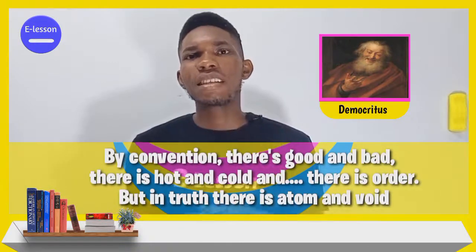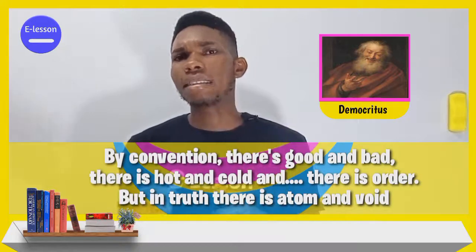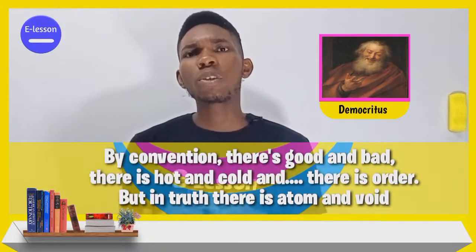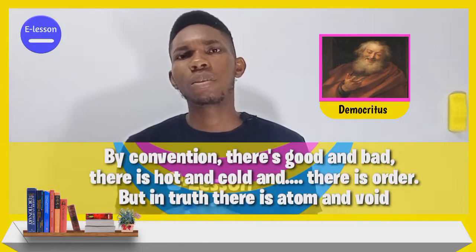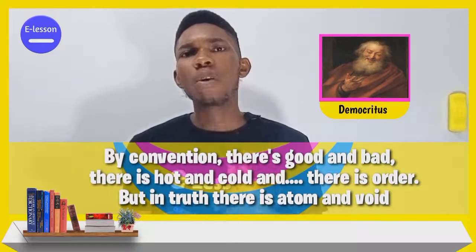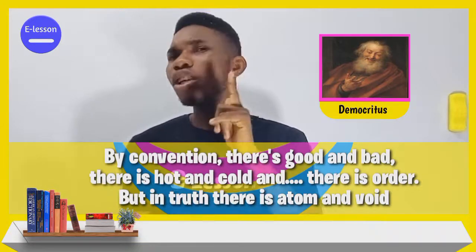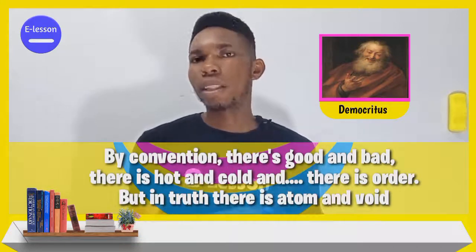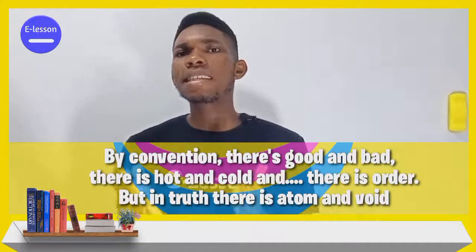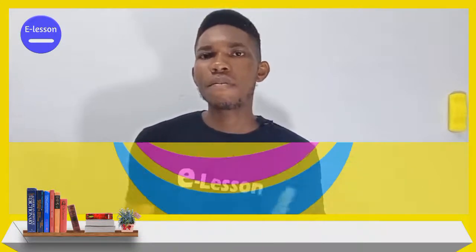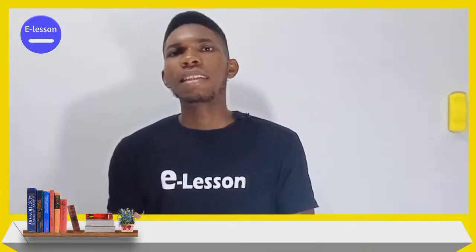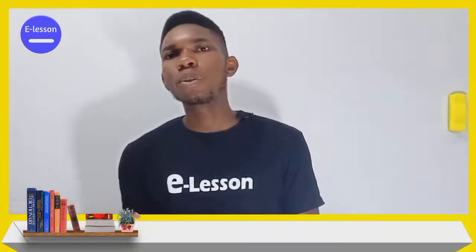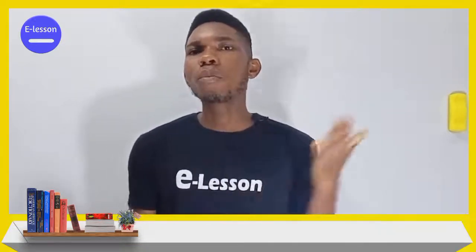So he proposed the law, and he proclaimed that by convention there is good and bad, there is hot and cold, and there is order, but in truth there is atom and void. Now what he meant by this statement is, in life there is good and bad, there is hot and cold, and there is atom and what? Void.